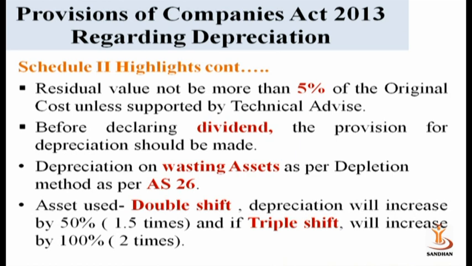Assets used for double shift, the depreciation on such assets is 1.5 times, or in other words, it increases by 50%. The assets which are used for triple shift are to be depreciated at twice, or doubled, 2 times, or in other words, they are to be increased by 100%.